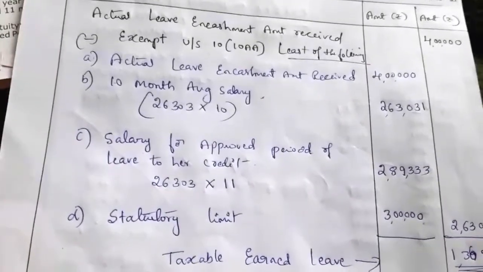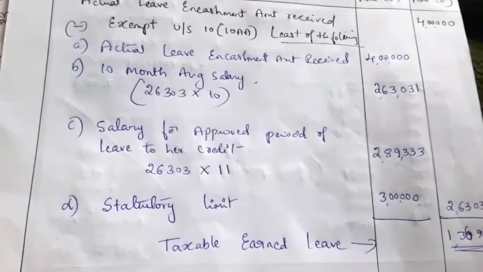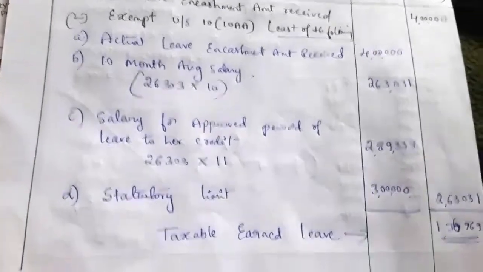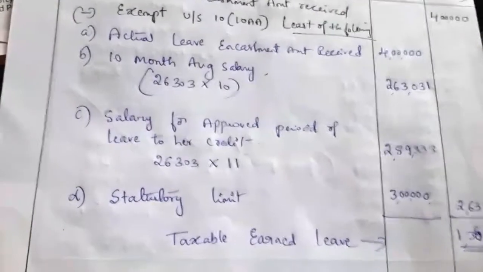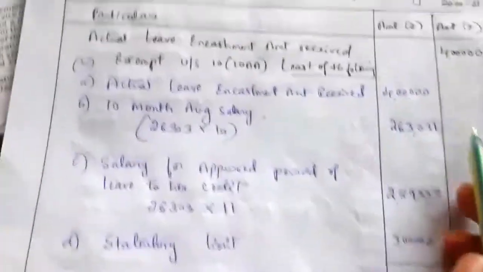When it becomes income, it becomes taxable income, and there is a condition on to what extent it is taxable. So that is what we have learnt here, the criteria for the exemption.